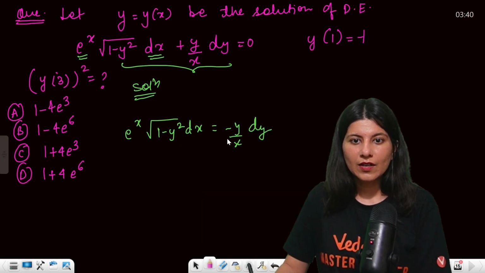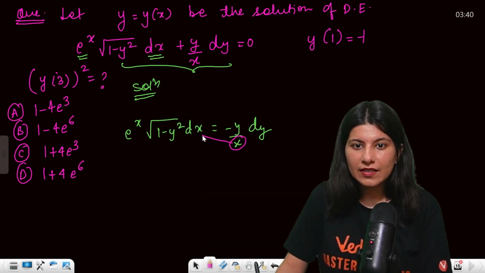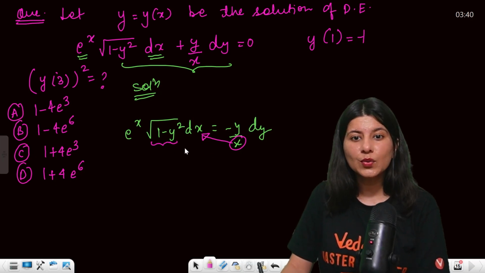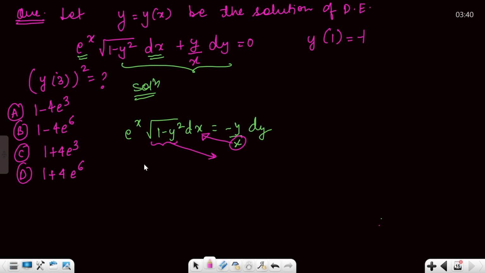Okay. Now this x will go here and this square root of 1 minus y square will go here. So this will become e raised to power x dx is equal to minus y upon square root of 1 minus y square dy.